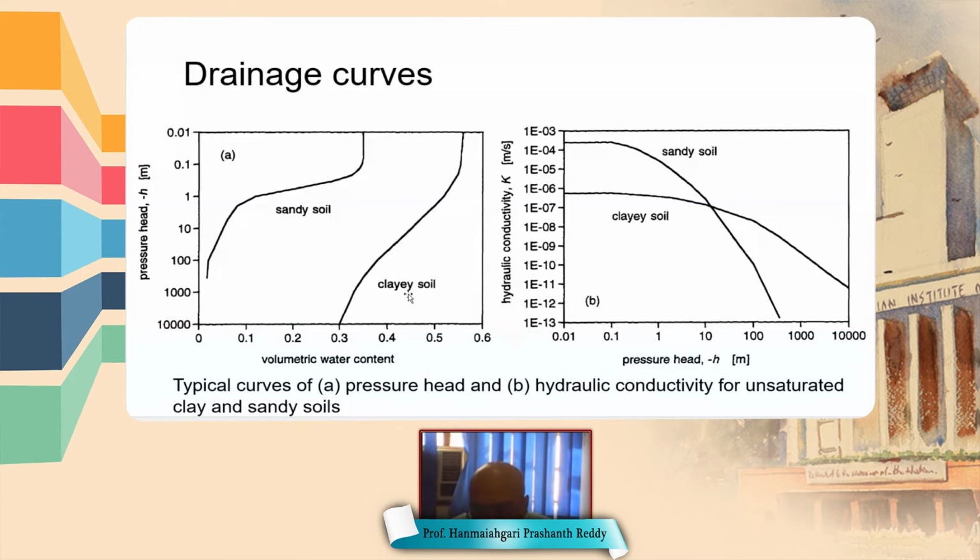Why? Because the pore size in clay soil is very small. When the pore size is small, the water is strongly pulled by the soil particles. For a given water content, let's say 0.3, in clay soil the suction head is 10,000 meters, whereas in sandy soil it is only 1 meter.